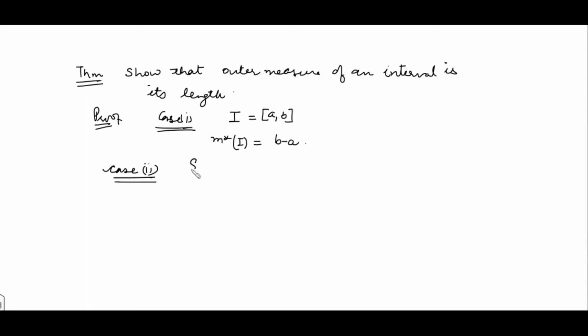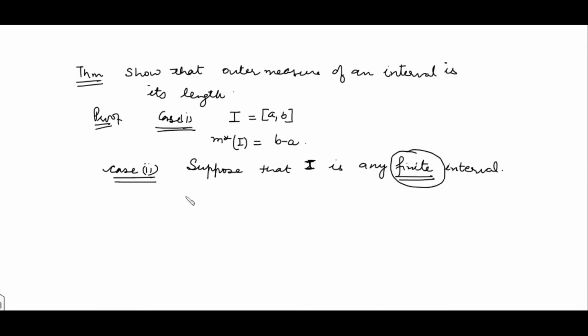In the second case, suppose that I is any finite interval. Any finite interval means it's an interval with finite length, but we don't know whether the interval is closed, open, semi-open or semi-closed. We are only given that this interval has a finite length.